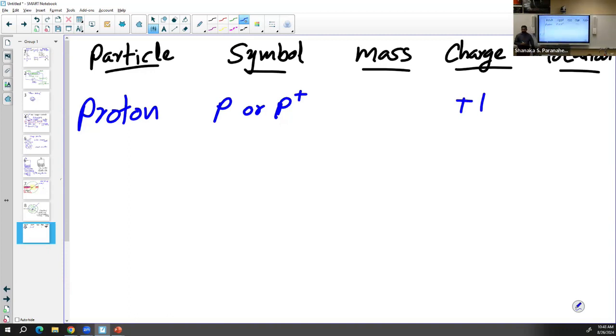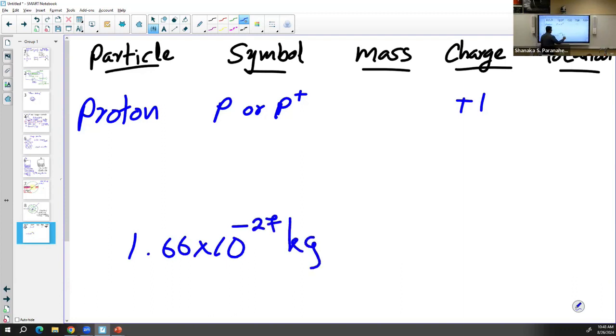When it comes to the mass of these extremely small particles, these are very small values, so we can't practically use a unit like kilograms. The mass of a proton is somewhere around 1.66 times 10 to the power -27 kilograms. So we have 26 zeros at the beginning of this number. You can see it's an extremely small number, and because of that, we're going to use a different unit. This value is equal to the new unit, which is 1 atomic mass unit, AMU.